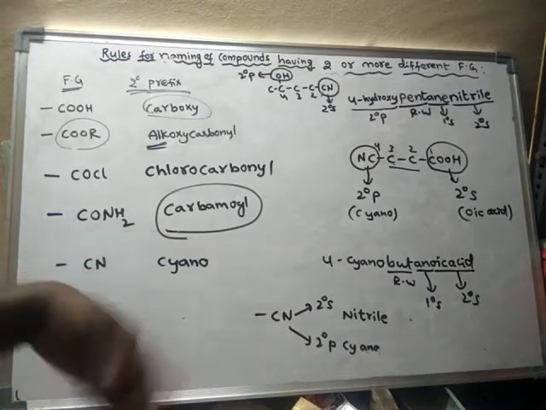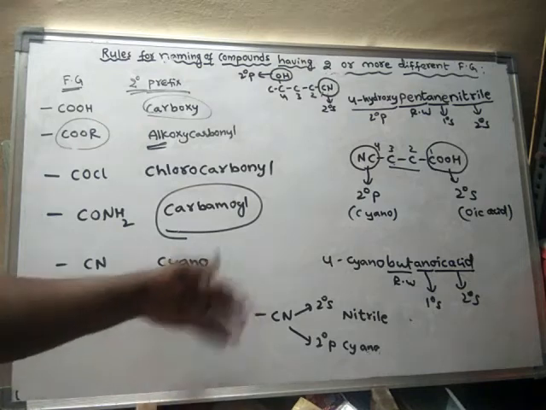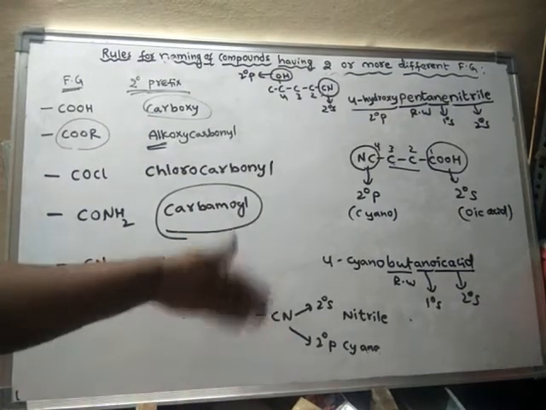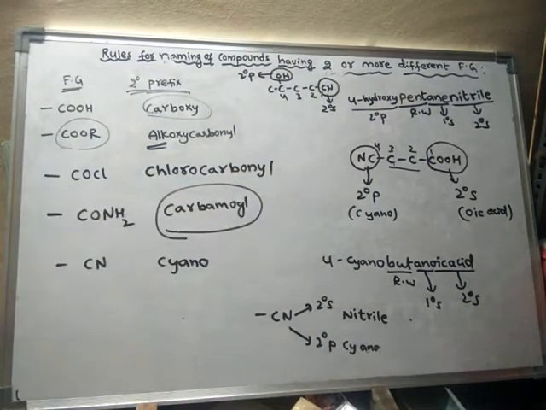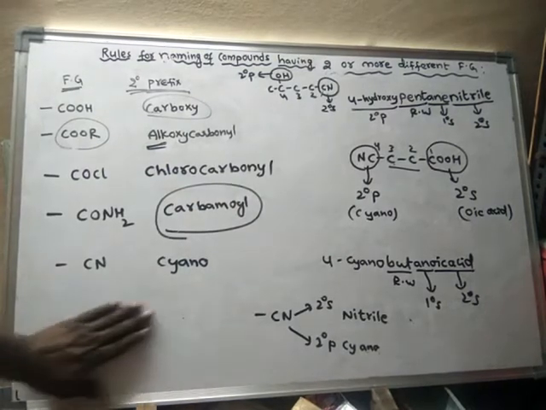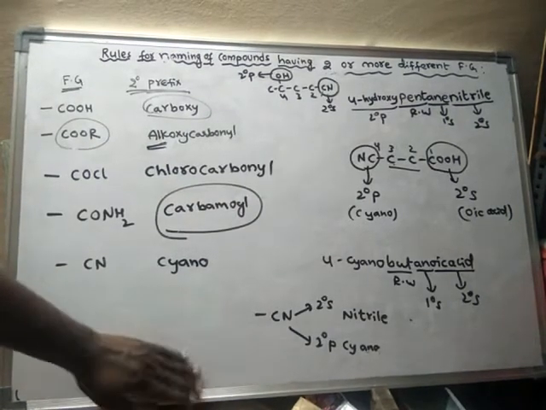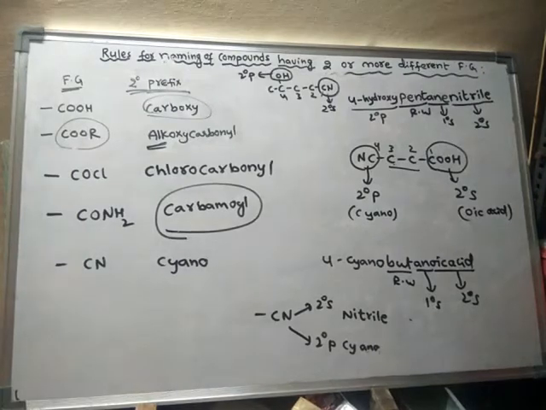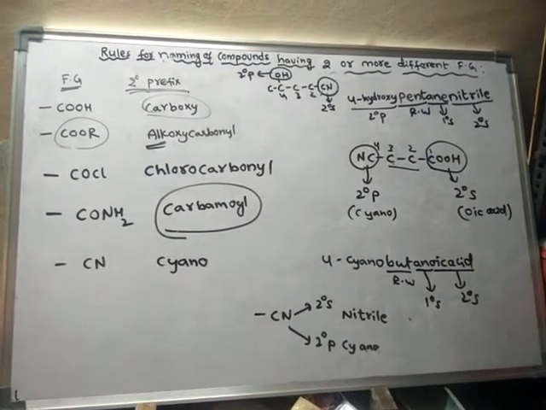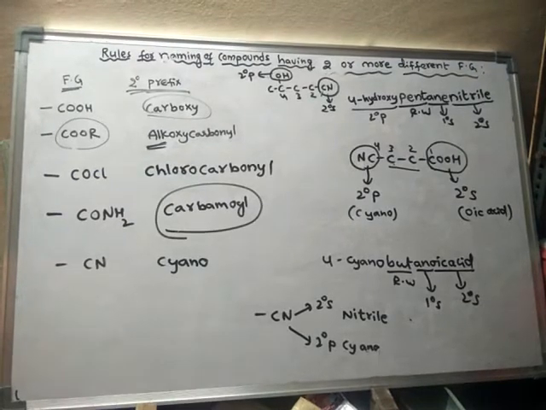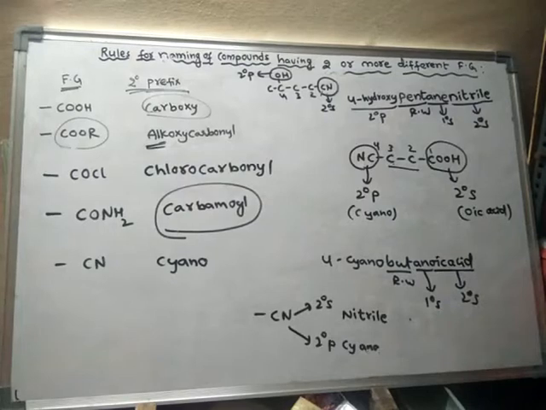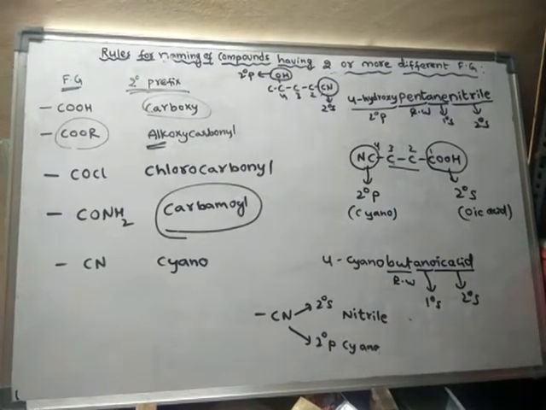Already in this class, at the beginning, I gave you some functional groups that never act as main functional groups. For them there will be only a secondary prefix. Some functional groups may act as secondary suffixes or secondary prefixes depending upon the situation, or depending upon the priority.